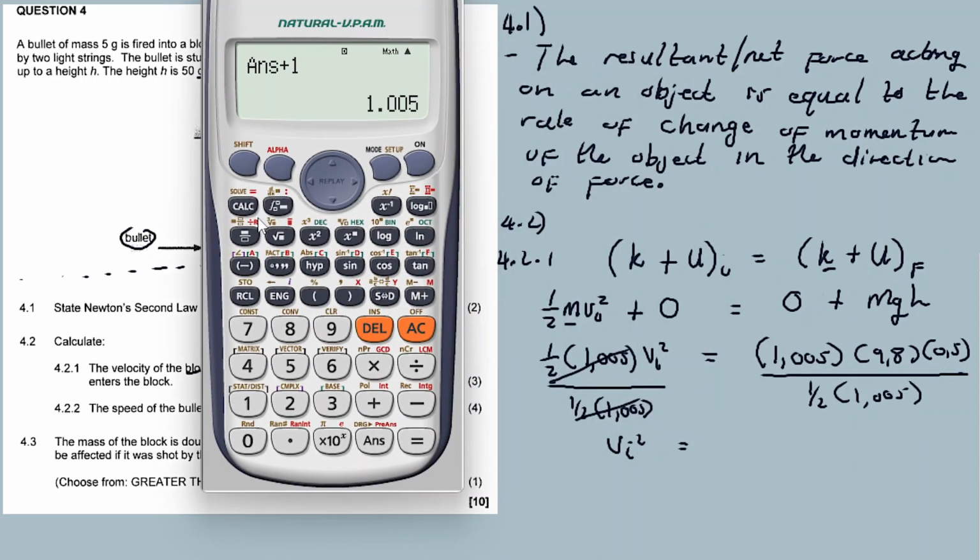Then we calculate here now. 1,005 times 9,8 times 0,5 divided by 1 over 2 times 1,005. Answer, syntax error, where now? Oh, the brackets here, open bracket, close bracket.